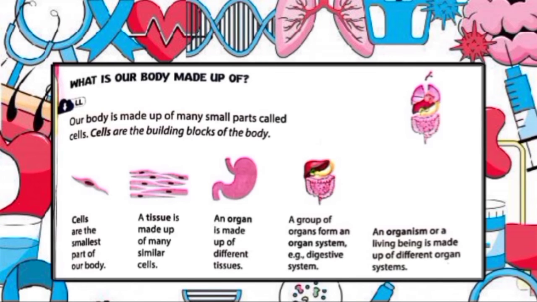Our body is made up of many small parts called cells. So let's understand what a cell is. A cell is defined as the smallest and basic unit of life that is responsible for all of life's processes. Cells are the structural, functional and biological unit of all living beings.